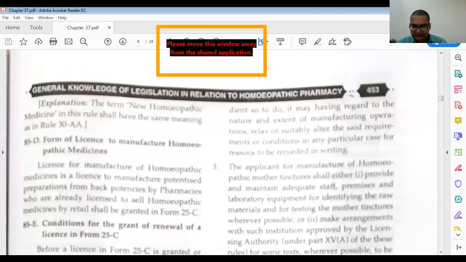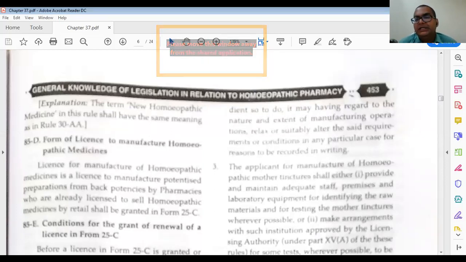Then next, in these parts, small sub parts are also there, like Form 25C. All these things, sometimes this objective question comes in the competitive exam, like what is the significance of Form 25C? Four options are there. So you just go through all these parts properly, so that it will be okay for your competitive exam also.